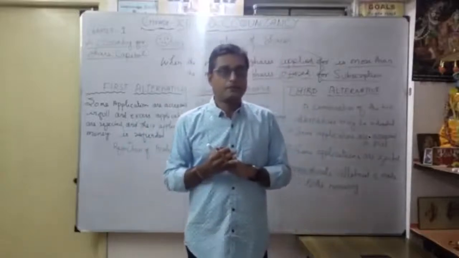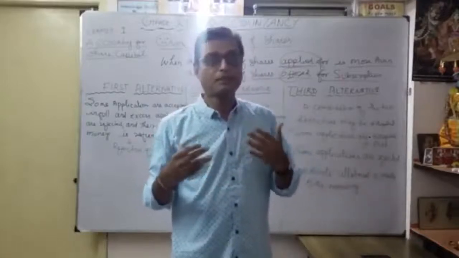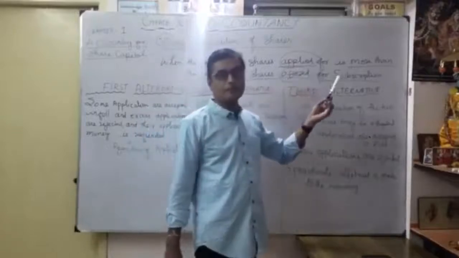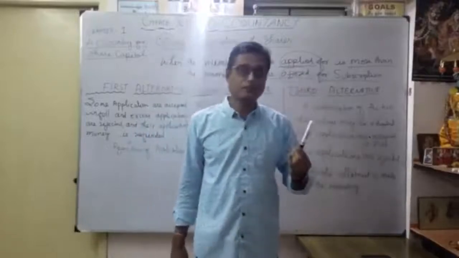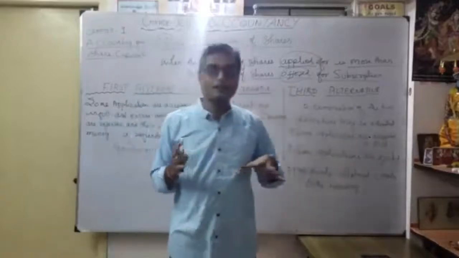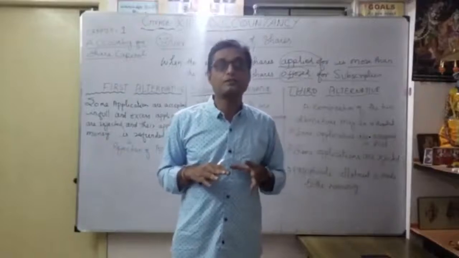But when the applied is more than the offer, it comes under oversubscription. Shares applied may be 70,000, but actually issued only 50,000.